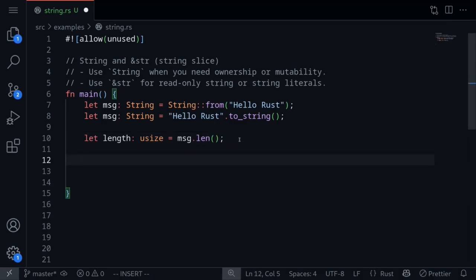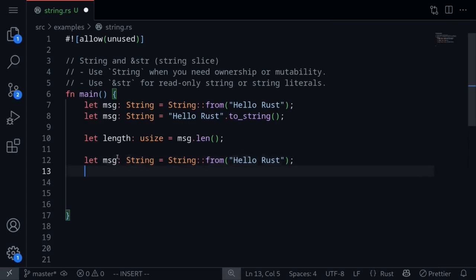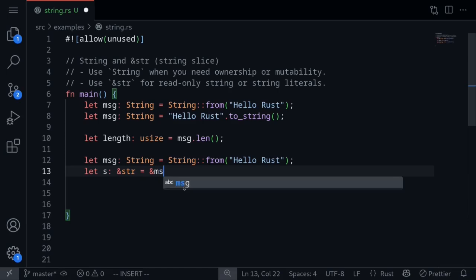There are several ways to create a string slice. You can start out with a string and then cast it into a string slice. Or if you create a string literal, then it is automatically a string slice. So let's say that we started out with a string. To create a string slice, let's say s will be a string slice is equal to. We can simply create a string slice by referencing the string, message.